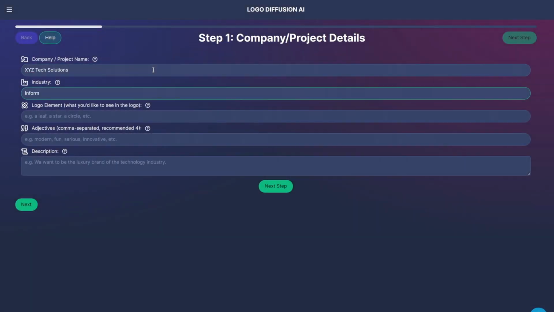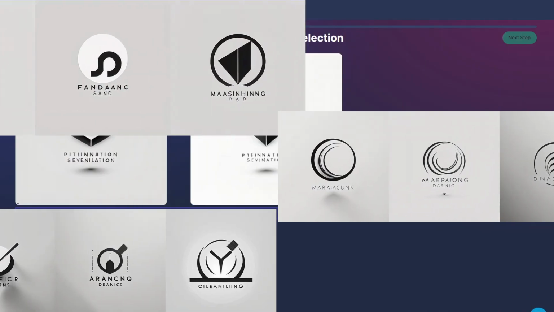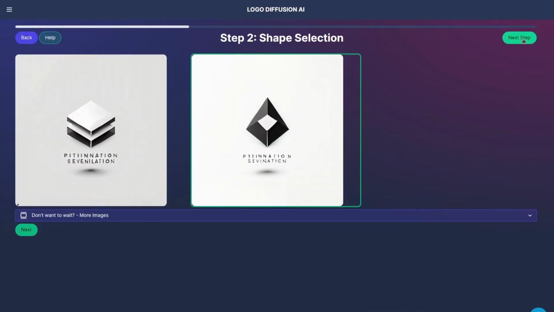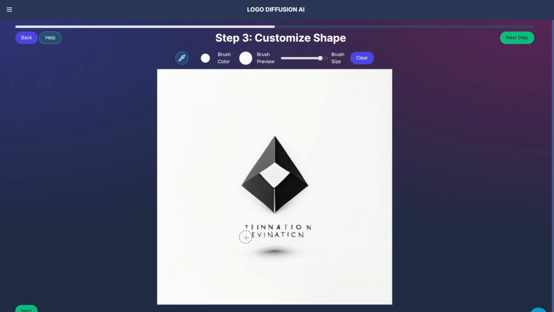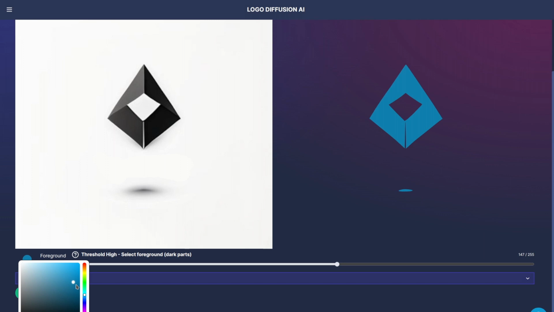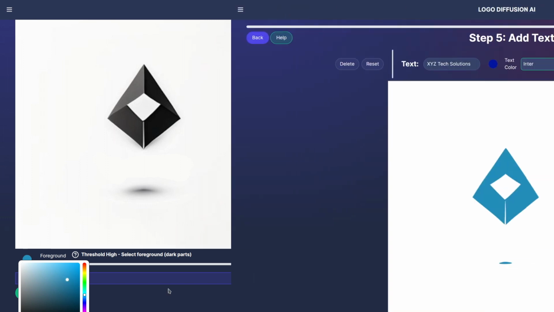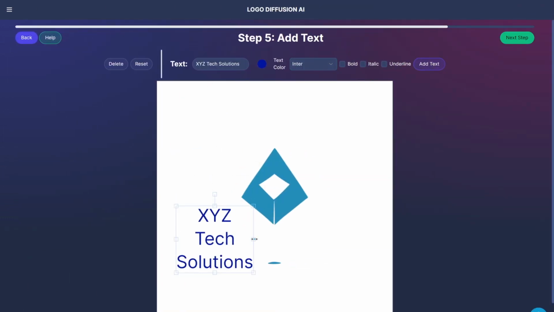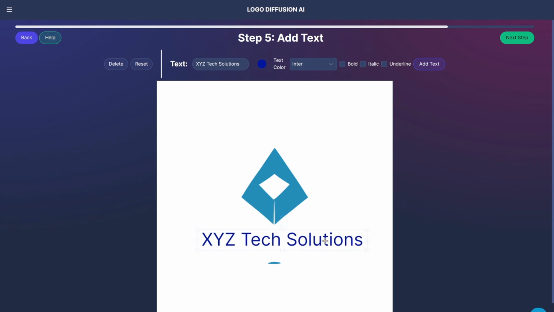Introducing Logo Diffusion AI. Let's see how it works. Start by introducing your company or project information. Our AI will create unique symbols tailored to your brand. Easily remove any parts you don't like. Choose colors that match your style. Add your company or project name and watch it seamlessly integrate with your logo.